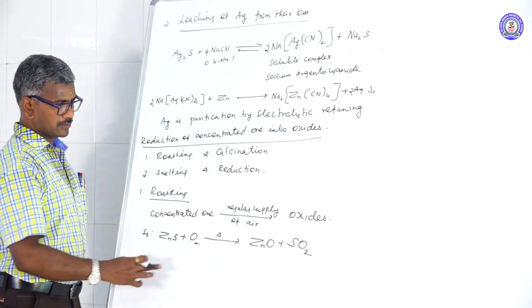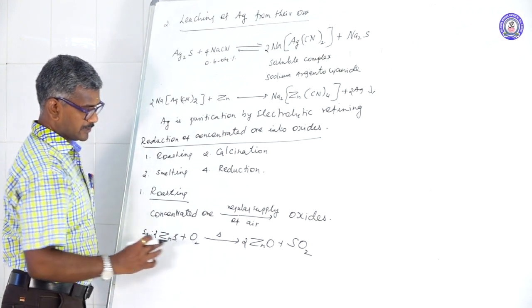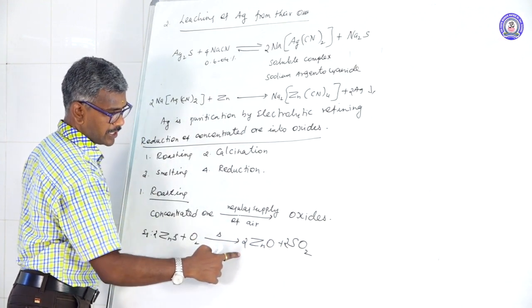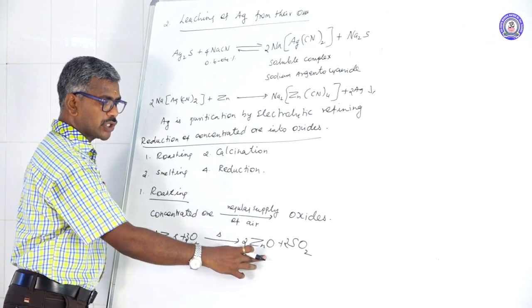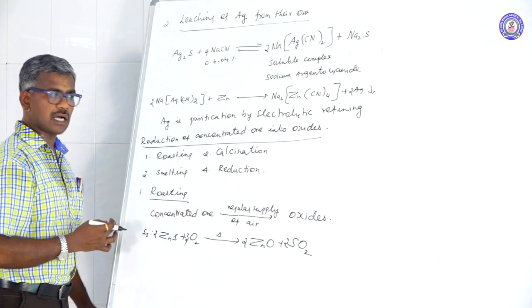Balance the equation. 2 times here, 2 times here, 2 sulfur. Oxygen 4 here, 2 plus 3 times here. A sulfide ore is converted into oxide. This process is known as roasting. Another one is calcination.